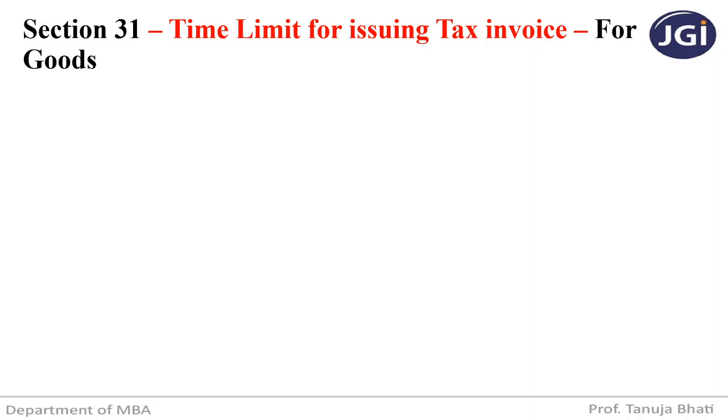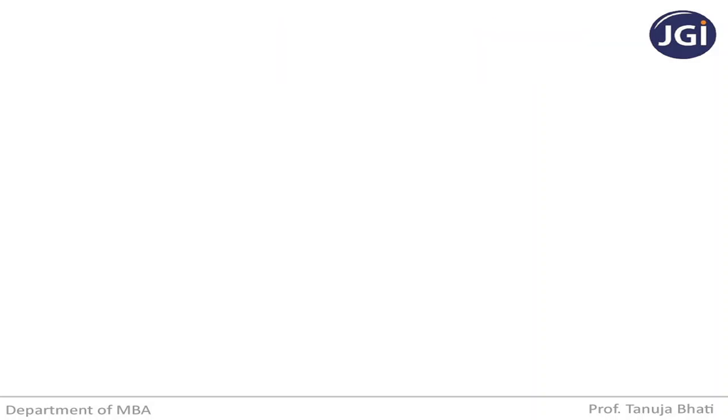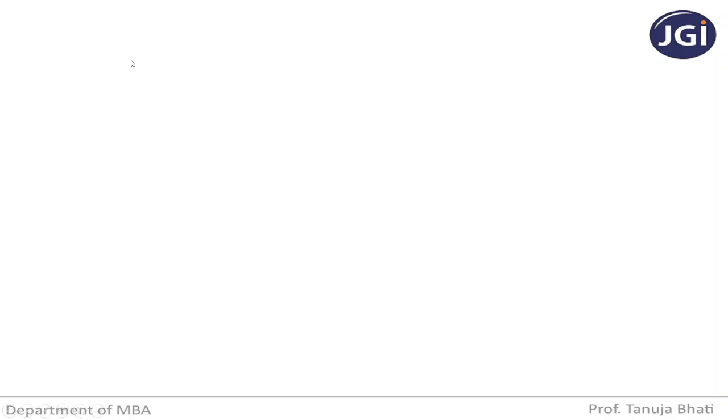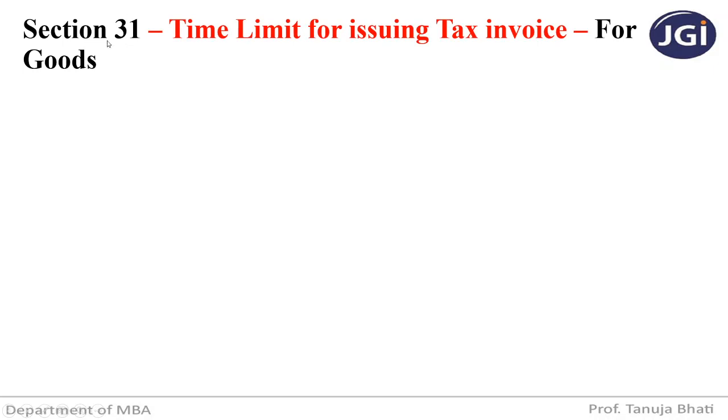Before understanding the concept of time of supply, it is very important you know section 31, because section 31 is the base, connecting to section 12, that is time of supply for goods as well as services. Section 31 tells us the time limit for issuing a tax invoice for goods.